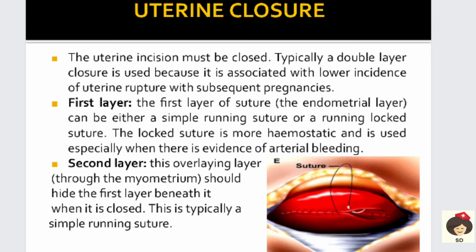The overlaying layer of the myometrium will be kept above, so that it will hide the first layer. That is, the endometrium should go inside, and the overlaying layer, that is the myometrium, should be put up and closed, and the myometrium is also closed with simple running sutures.